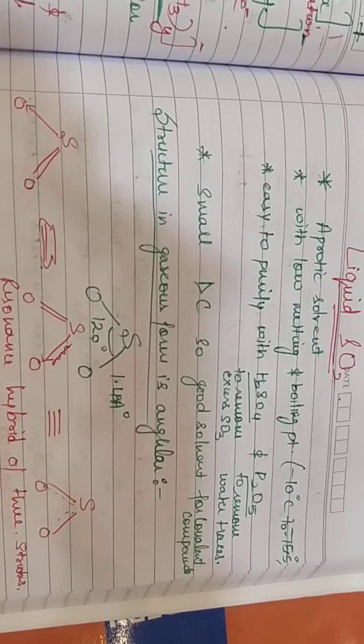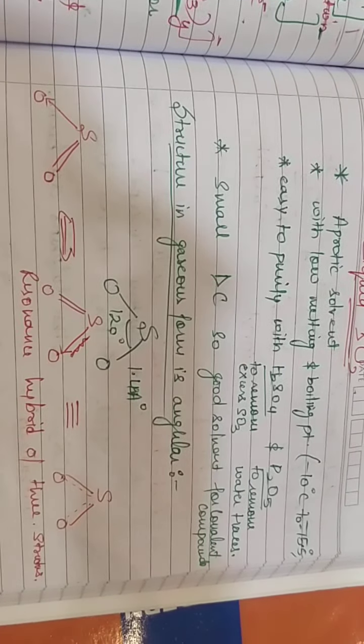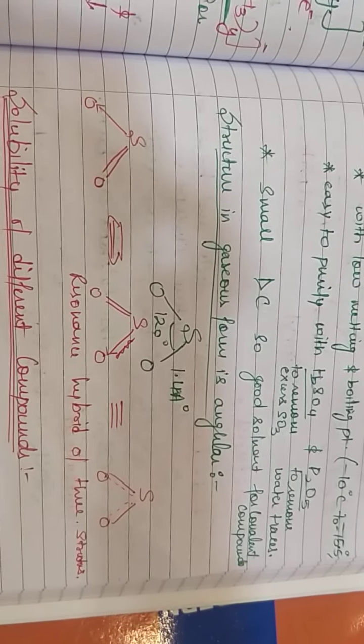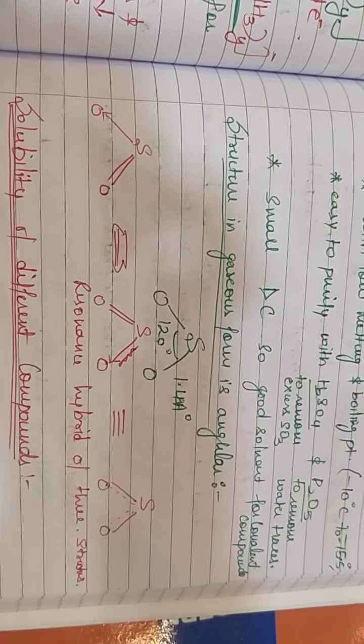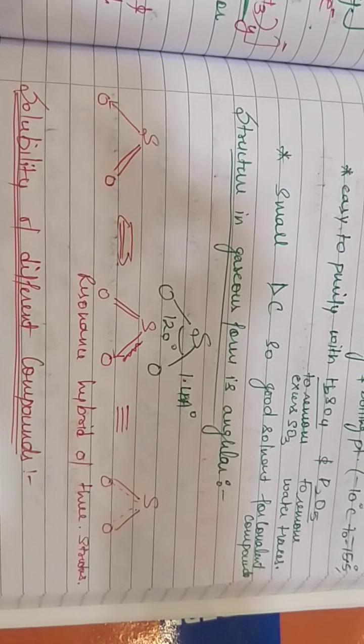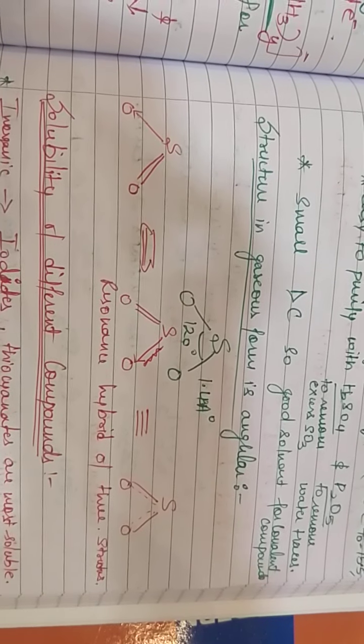The structure in gaseous form is angular, where its formula is SO2, the OSO angle is 120 degrees and the SO bond length is 1.43 angstrom. These are the three resonating structures for SO2, and the original structure is the resonance hybrid of these three structures.